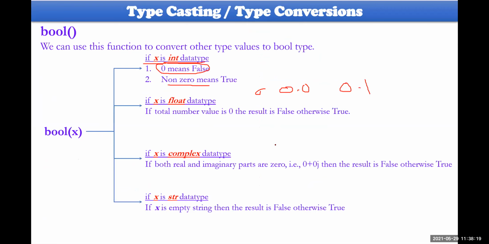In complex also, 0.0 plus 0j is false, and 0 plus 0.1j will be true because it has some value. In string also, an empty string, null string, is false; otherwise it is true. For bool, you have to take care about this.